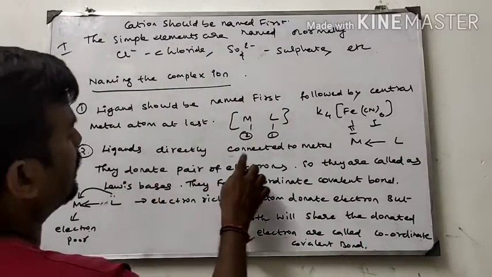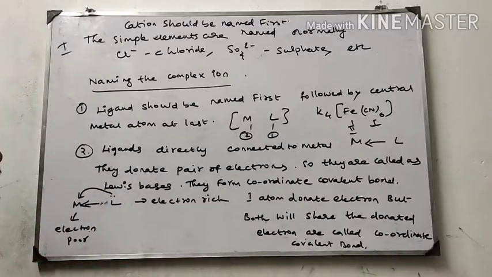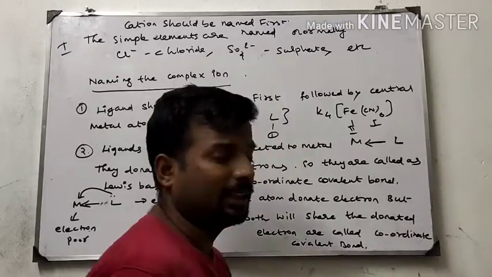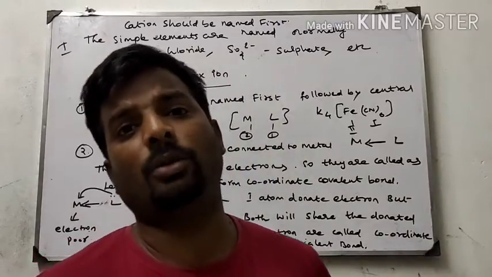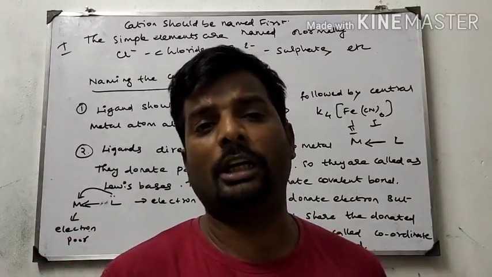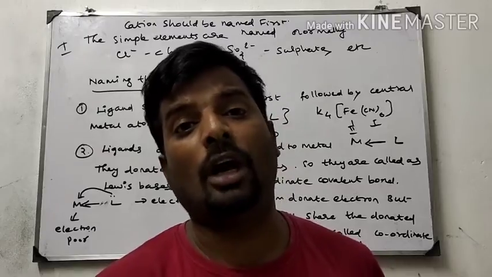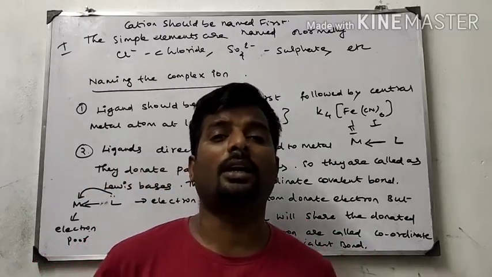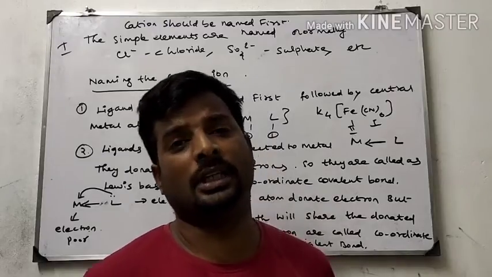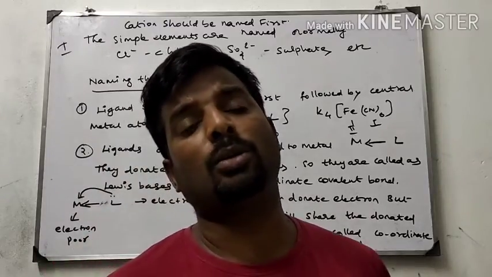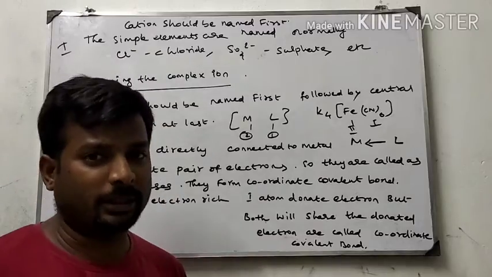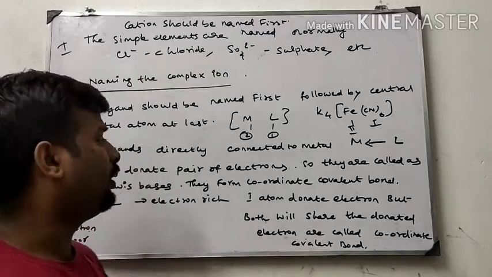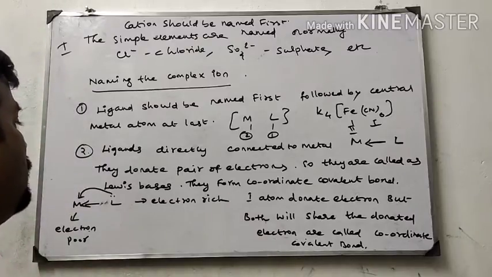Ligands are directly connected to the metal, because ligands donate electrons to the metal. Ligands donate electrons to the empty orbitals of the transition metals. Ligands are normally electron rich species, so they are called Lewis bases. A Lewis base is one which donates electrons. They form a coordinate covalent bond.